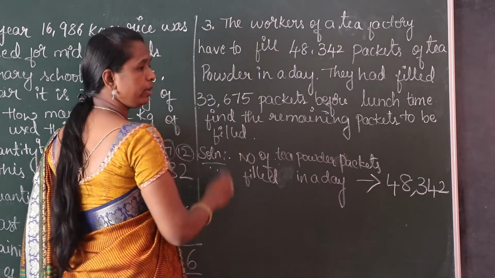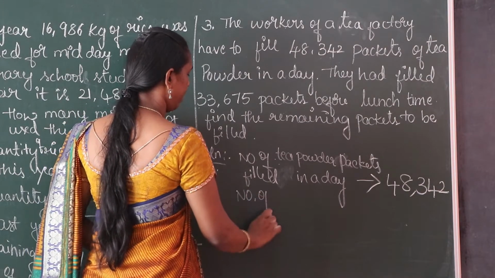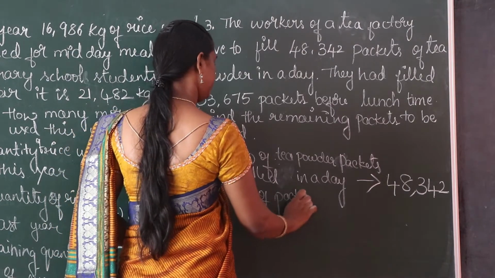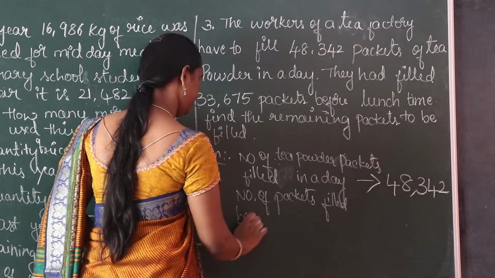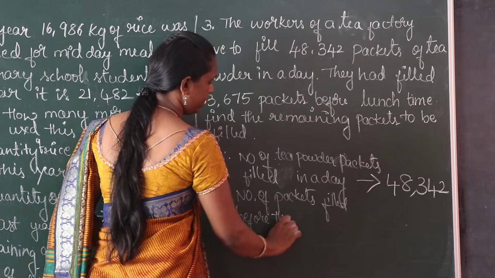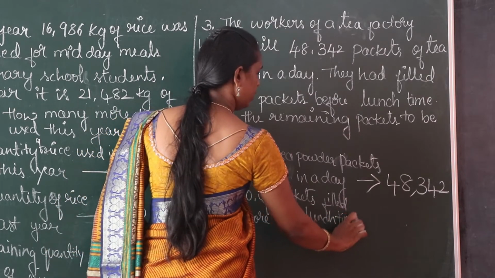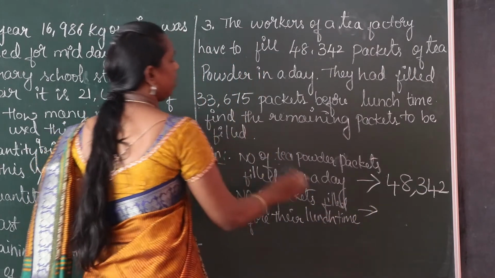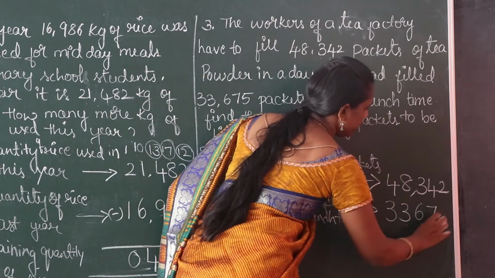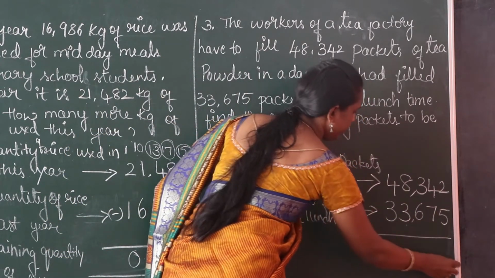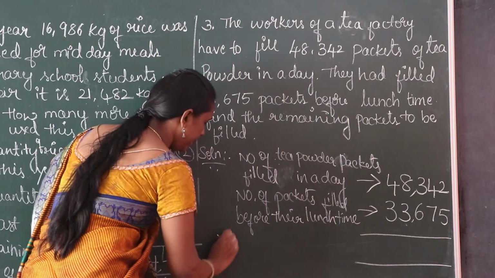Next, before their lunch time, they fill some packets. Number of packets filled before their lunch time, answer 33,675. So we have to find the remaining packets. Therefore, remaining packets is